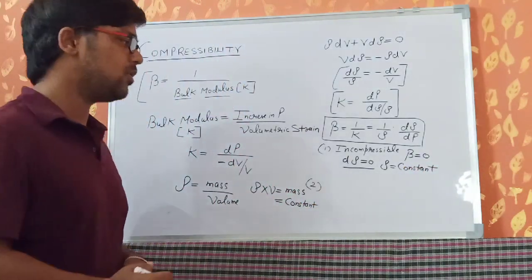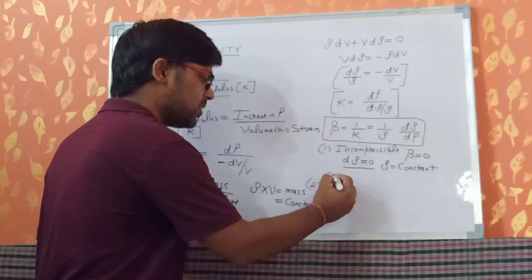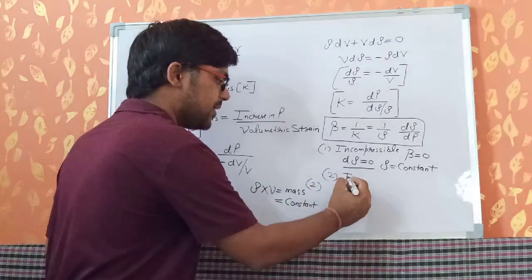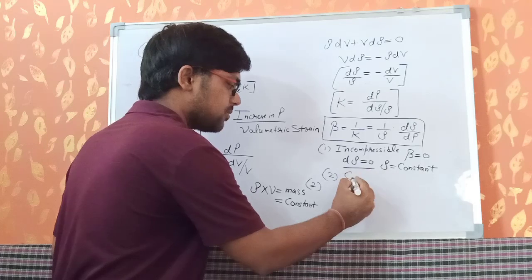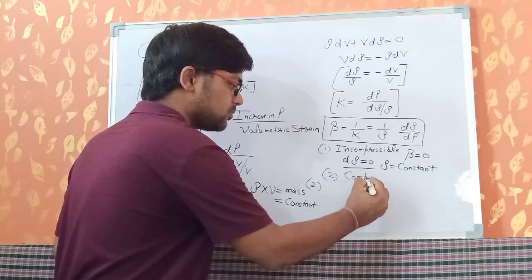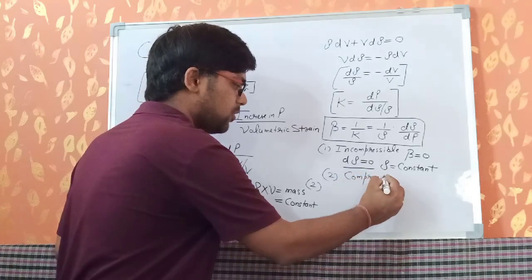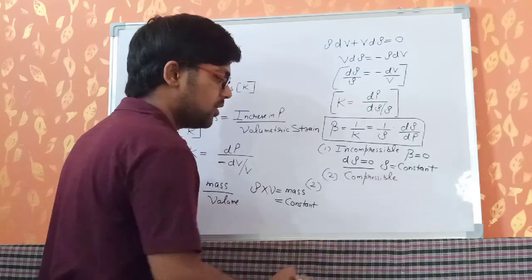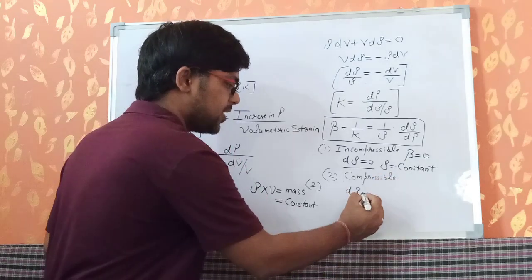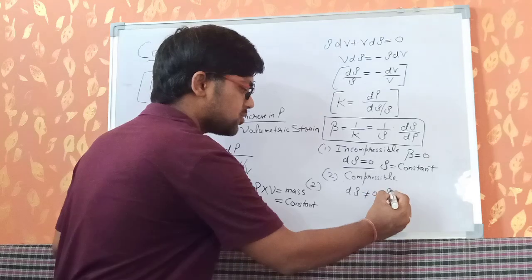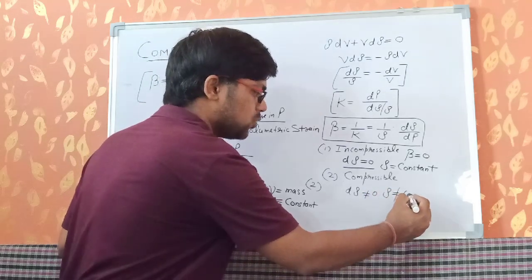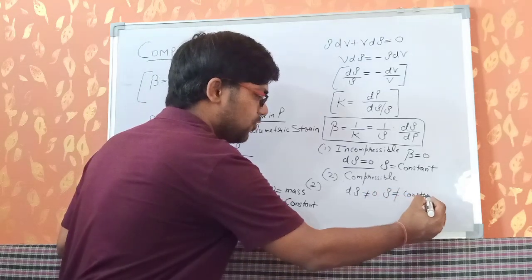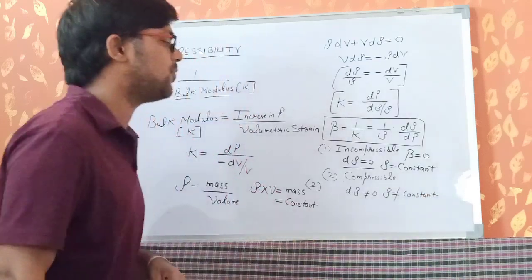Clear? In the second case, if I have a fluid that is compressible, the change in density will never equal 0 and the density of that fluid will never be constant. This defines the different types of fluid we have.